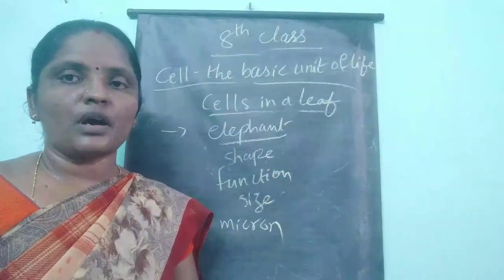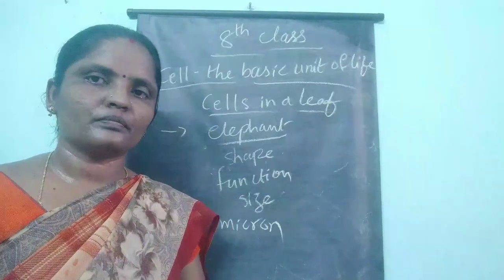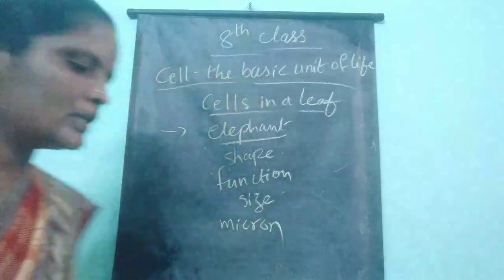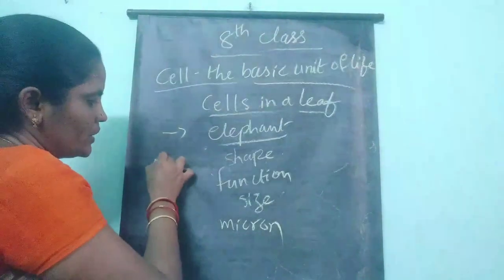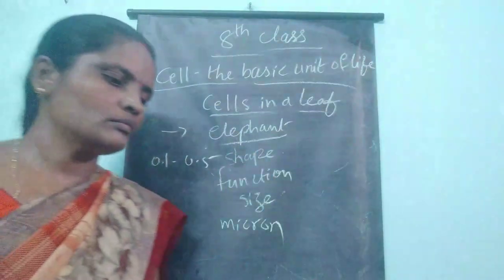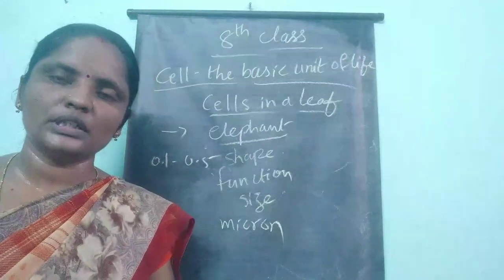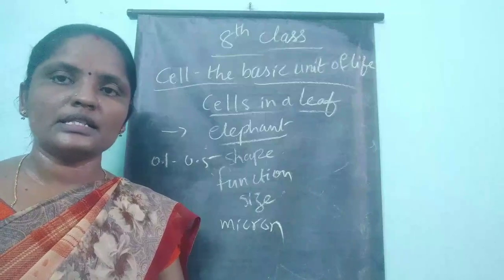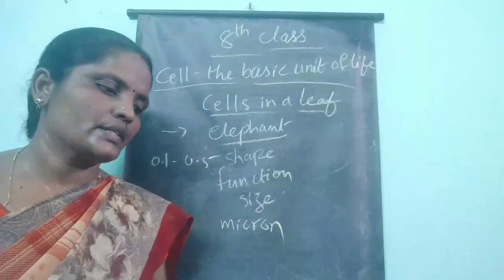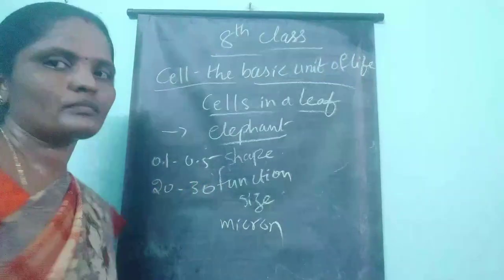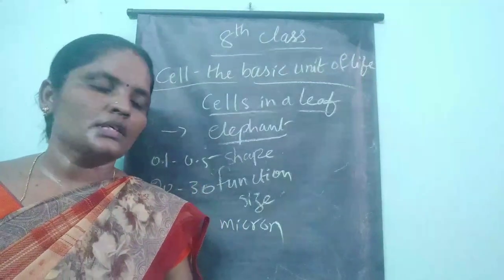The smallest cell is 0.1 to 0.5 micrometers, which is found in bacteria. And human liver and kidney cells are 20 to 30 micrometers in size.